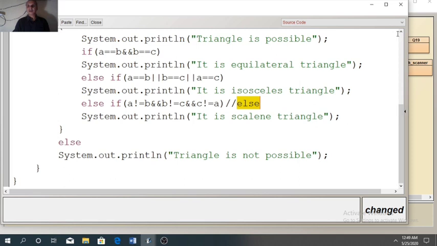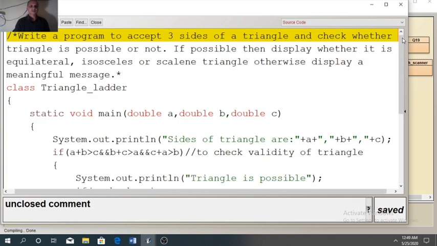Now we will see the result of this code. I had used a comment in the beginning that I had erased. So let me correct it.